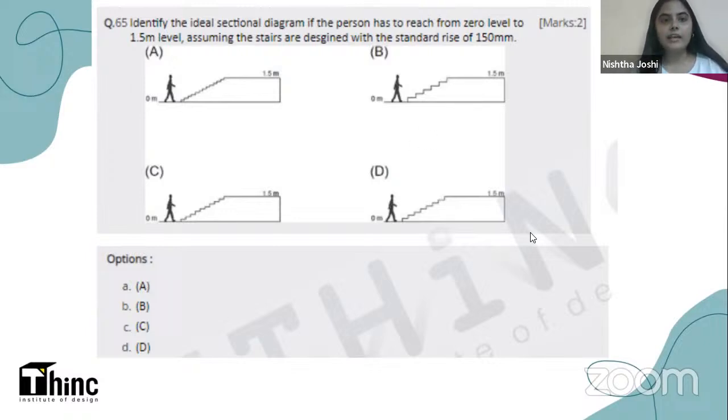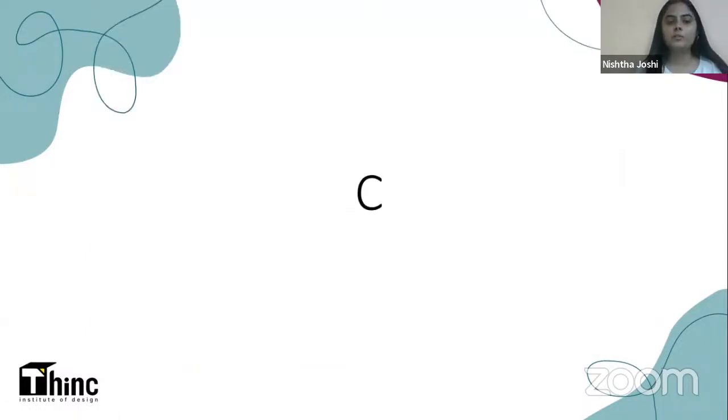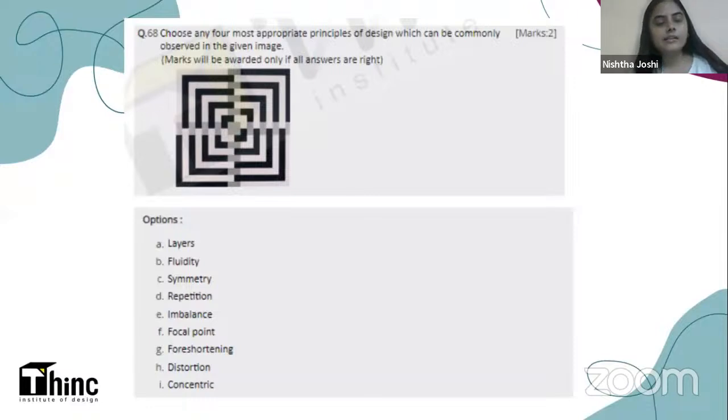The person who's standing at C can easily reach from 0 level to 1.5 meter level when the standard rise is of 150 mm. 150 mm is actually the regular height of riser that we take in most of the situations. Very few times it happens that because of some reason or some site restriction, we change the size a little bit. So as I was telling you, there are some multiple select type questions as well where more than one answers are correct. So this is one of those questions.